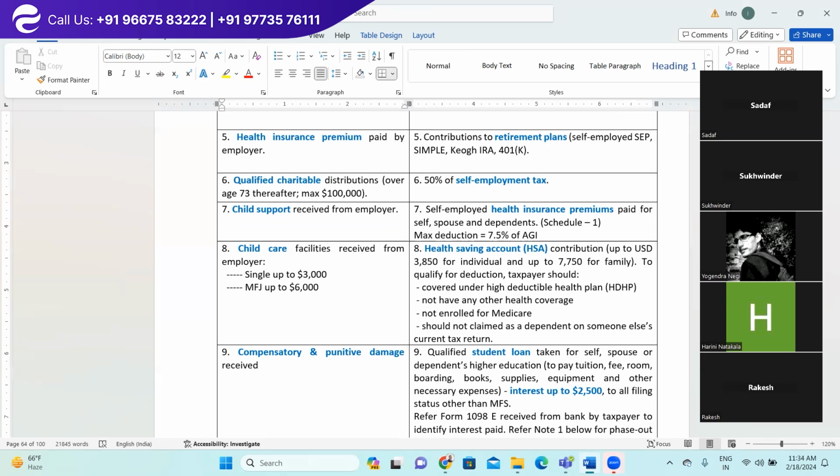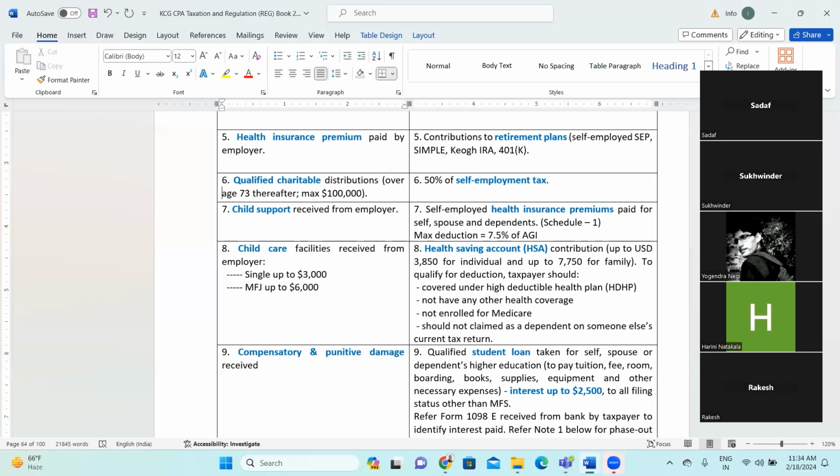So, when you are every year depositing money with the IRA, right? IRA says after the age of 73, you must do the required minimum distribution. So, that also we will be studying along with the IRA topic. So if you have deposited money in the deductible IRA, that means in future when you are receiving the money back, it is taxable.